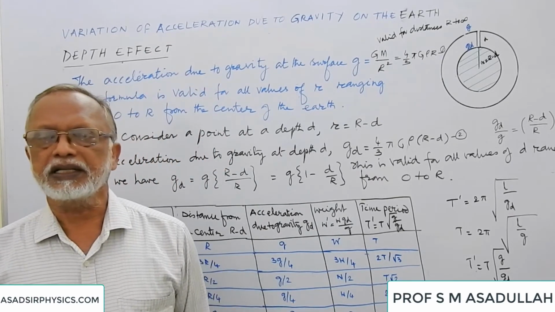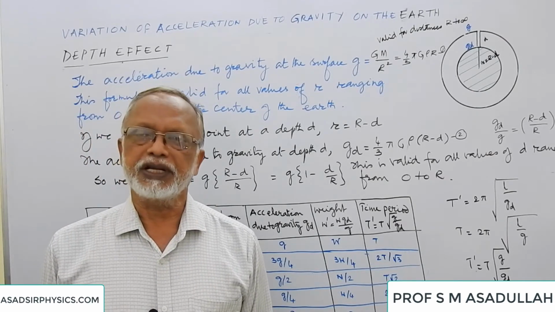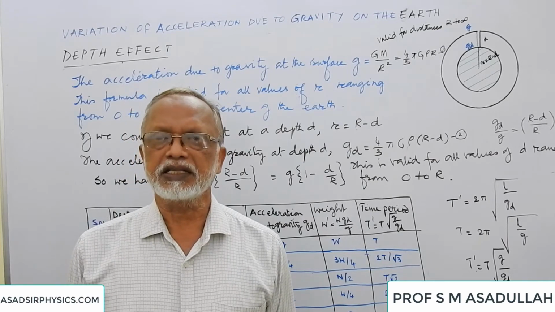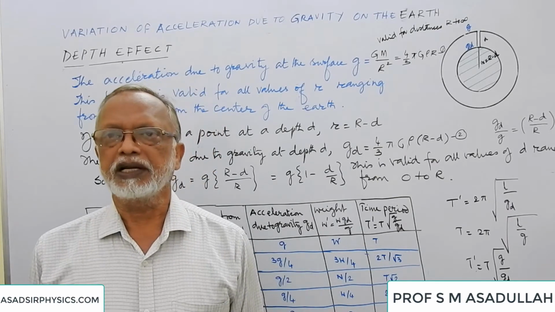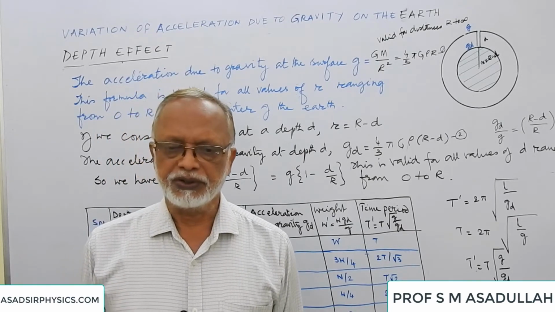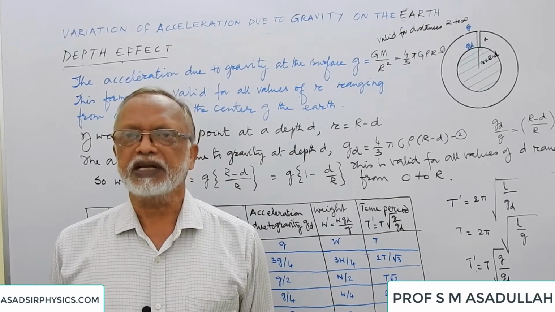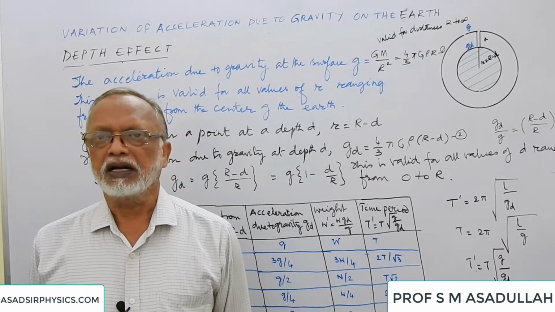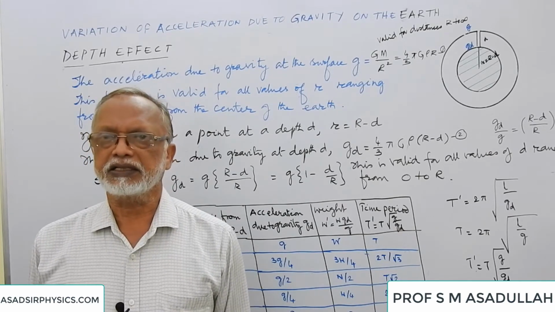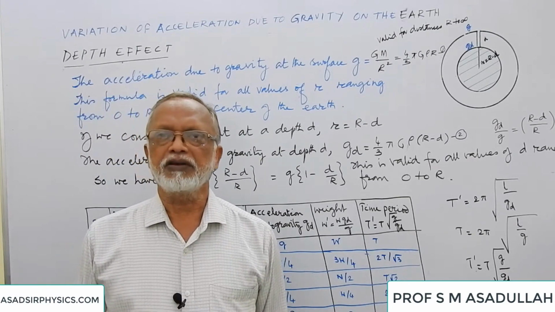After that, we have considered the rotation of the Earth. There we have seen that the Earth is rotating about its axis from west to east. Due to its rotation, all the bodies present on its surface revolve in different circles but with the same angular velocity. Due to their rotation, there is some centrifugal force which acts away from the center, or there is some centrifugal acceleration acting against the acceleration due to gravity. As a result, there is some decrease in the value of g.